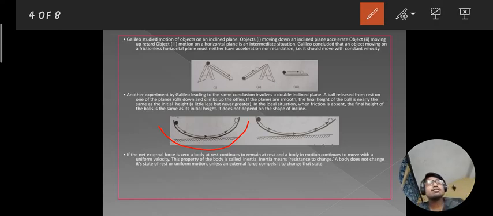If these planes are smooth, then the initial height of the ball will be equal to the final height of the ball. Getting my point?